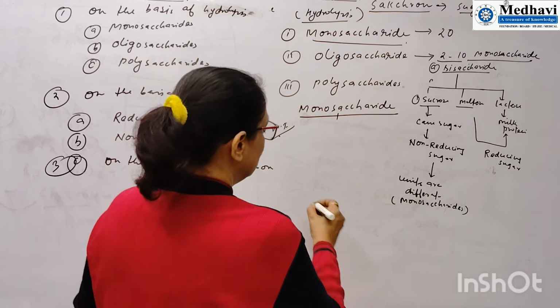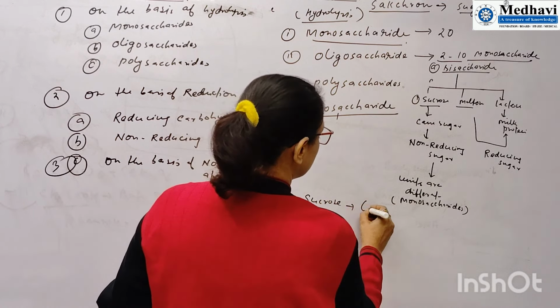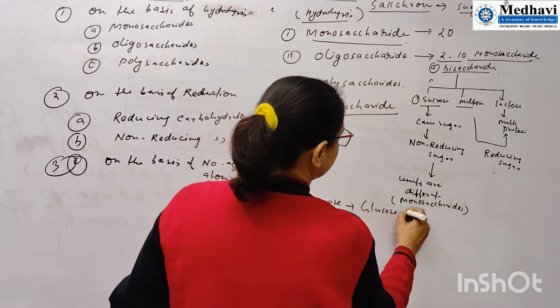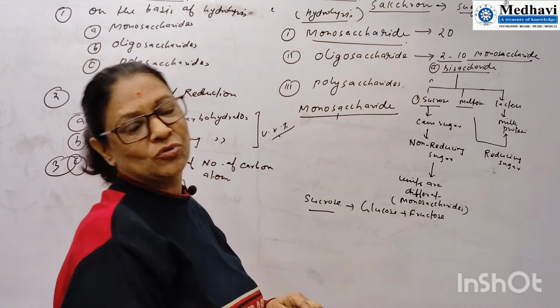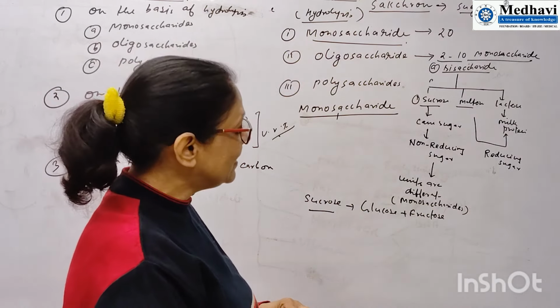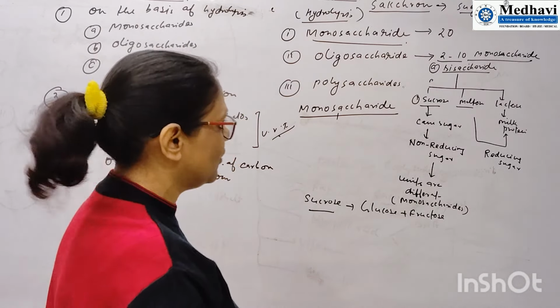For example, sucrose is made up of glucose and fructose. So here two different types of sugars we are using. So we can say that in disaccharides we can use similar type of sugar or different types of sugar.